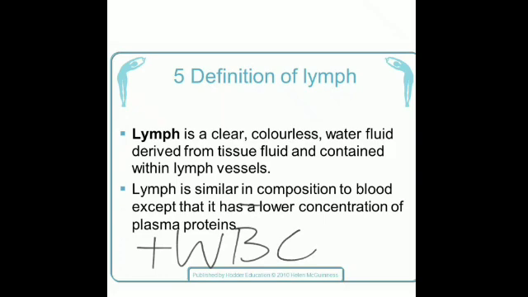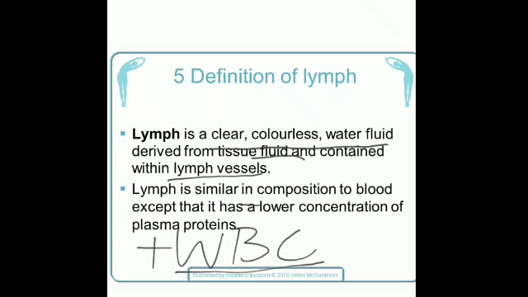Now the non-cellular component basically consists of water along with protein, enzymes and antibodies. Is that clear? This is the fluid part of lymph, that it just contains the water, protein, enzymes and antibodies. So we can even say that it is a clear colorless watery fluid derived from tissue fluid and contained within lymph vessels, and it just contains the special WBCs known as lymphocytes, and they flow in the lymph vessels.